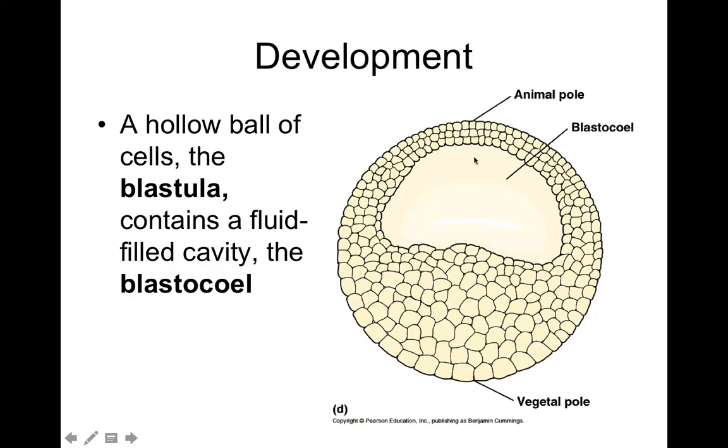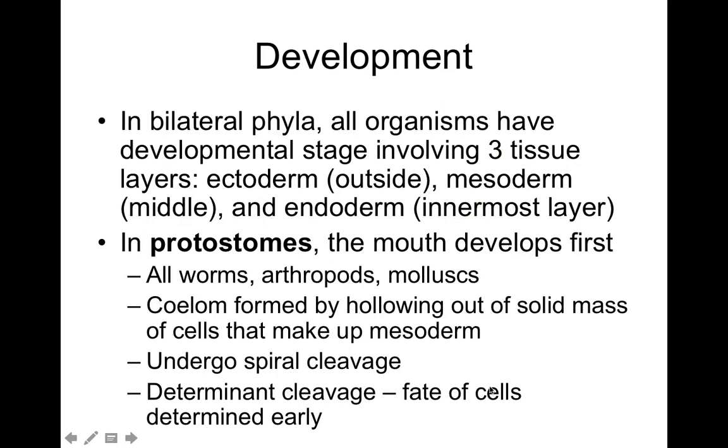Okay, you can see the animal pole, the vegetal pole. Remember what the animal pole does and what the vegetal pole develops into. External, internal. Don't forget that. In bilateral phyla, all organisms have a developmental stage involving three tissue layers: the ectoderm, which develops as the outside, the mesoderm, which stays in the middle, and the endoderm, which is the innermost layer.